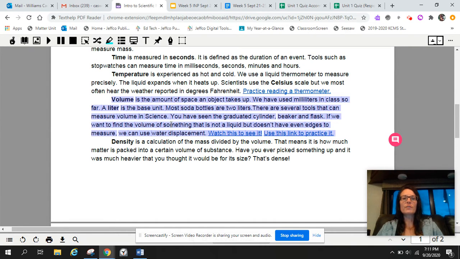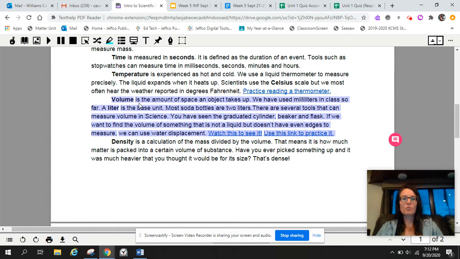There are several tools that can measure volume in science. You have seen the graduated cylinder, beaker, and a flask. If we want to find the volume of something that is not a liquid, but doesn't have even edges to measure, we use something called water displacement. And what we have here is a video to see what that means, and then even a link to practice it.